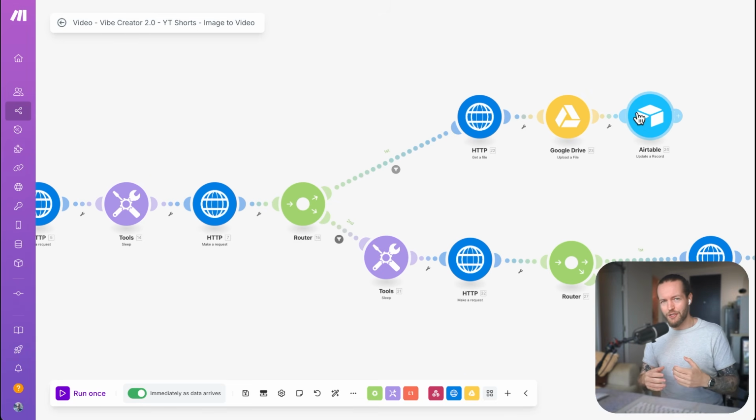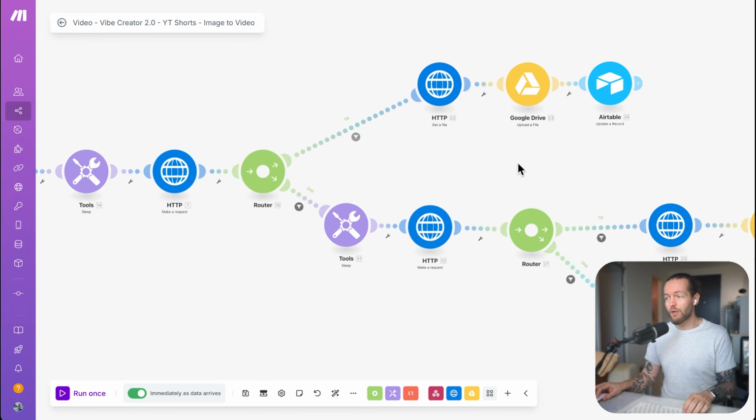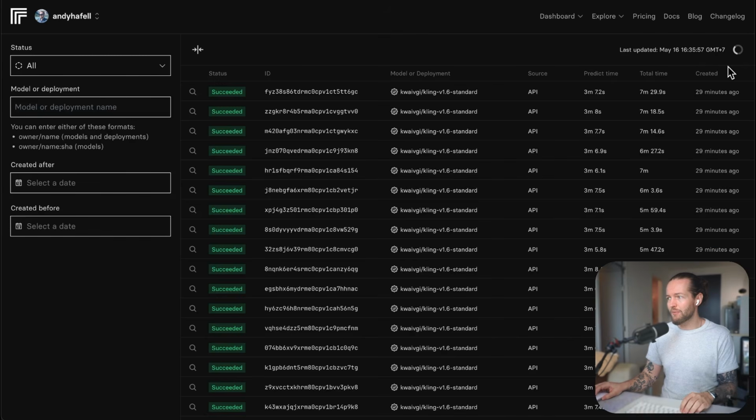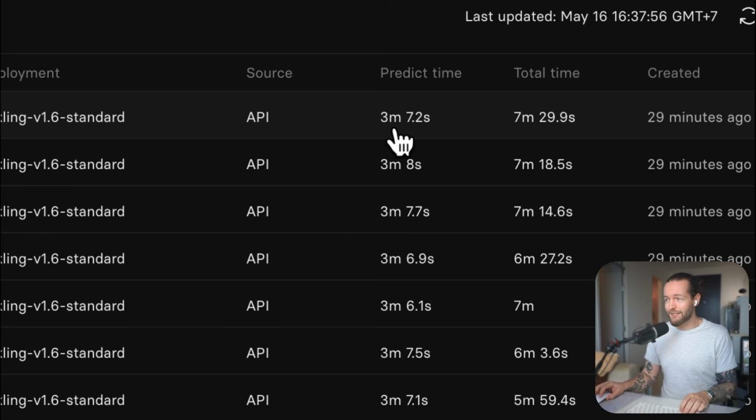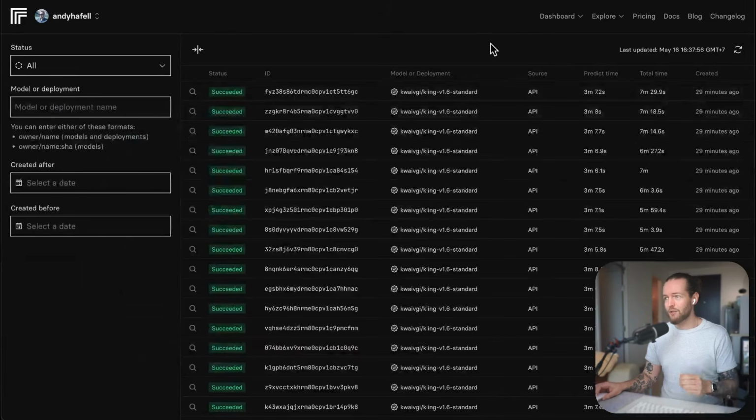But if the generation is a little longer than 3.5 minutes, we will allow it to sleep once again. And the reason for that is that sometimes if it's not busy, it takes around, as you can see, 3 minutes and 7 seconds, but the total time to get the entire thing is 7 minutes and 30 seconds. So this is kind of like a safeguard, so we don't get an error and have to run it again. Instead, we just wait a little bit longer so we get the generation and the automation works flawlessly.